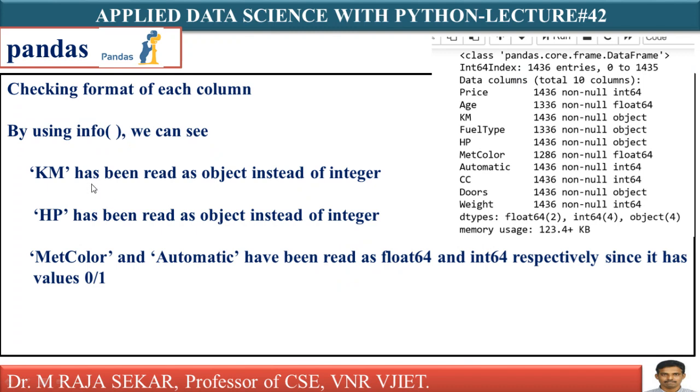Just see this one. Kilometer has been read as an object, isn't it, instead of integer. Kilometer is basically an integer number, but it is read as an object. HP has been read as an object instead of integer. Horsepower is an integer number. Metallic color is read as float64 as it consists of values 0 and 1. We will discuss. Automatic is read as int64. We will try to analyze these variables.